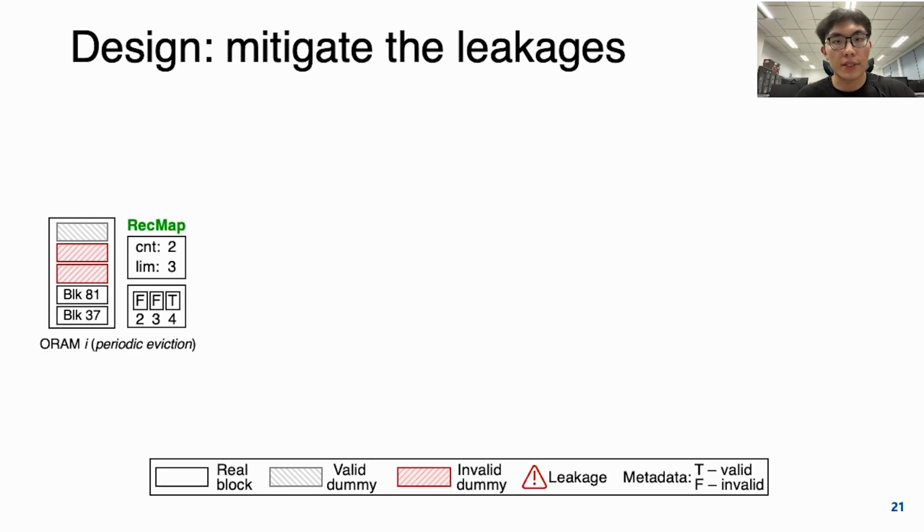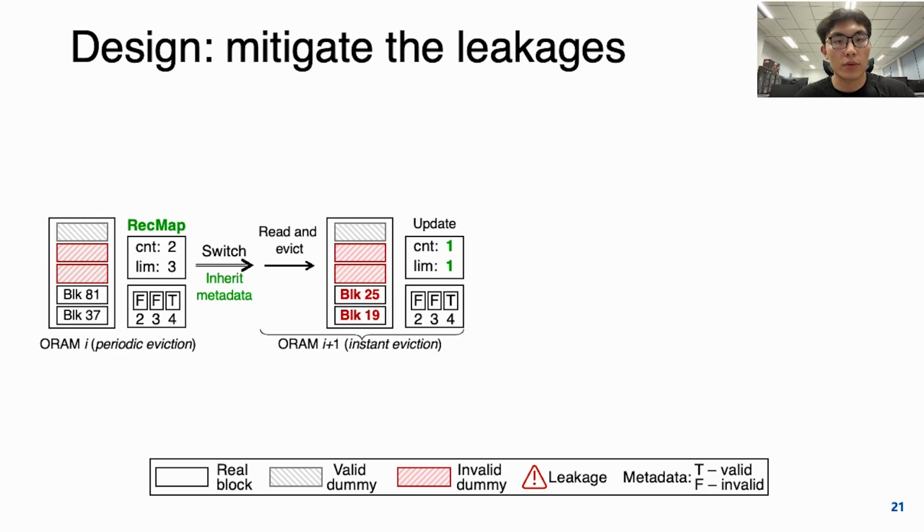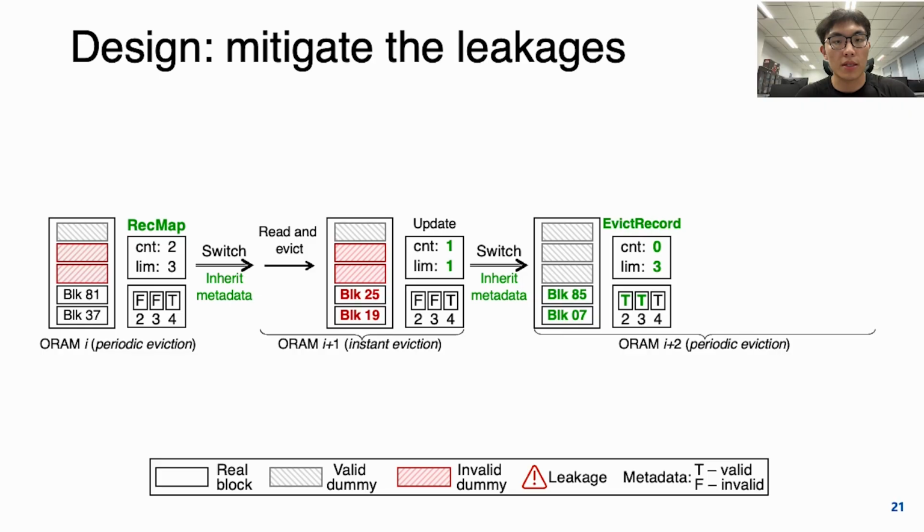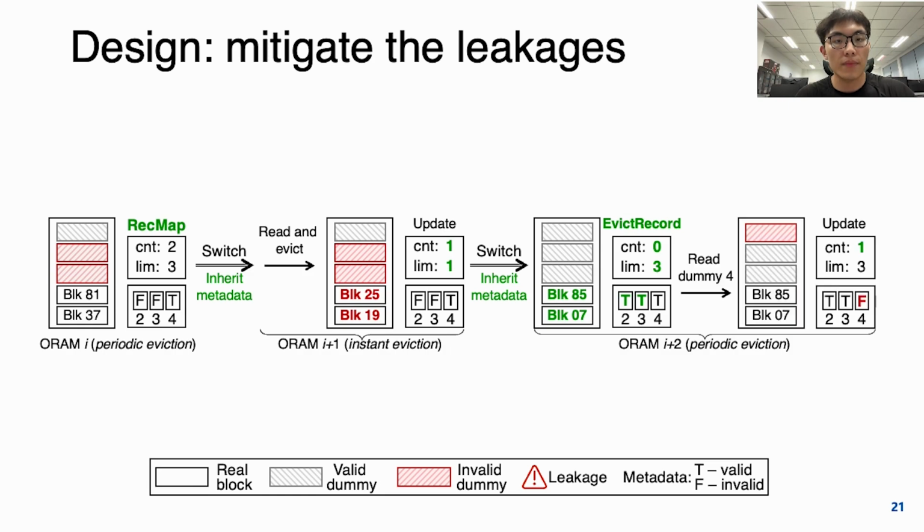Let's look at the previous example. The record map of this current bucket is 2 and 3, since 2 out of 3 dummy blocks are invalid. After switching to an ORAM with instant eviction, for example, Path ORAM, the metadata is correctly inherited, and the record map is updated to 1 and 1, since the access limit of instant eviction is 1. After switching to another ORAM with periodic eviction, for example, Conquer ORAM, this bucket will be evicted according to our rules, and then the new ORAM can securely access all the dummies.